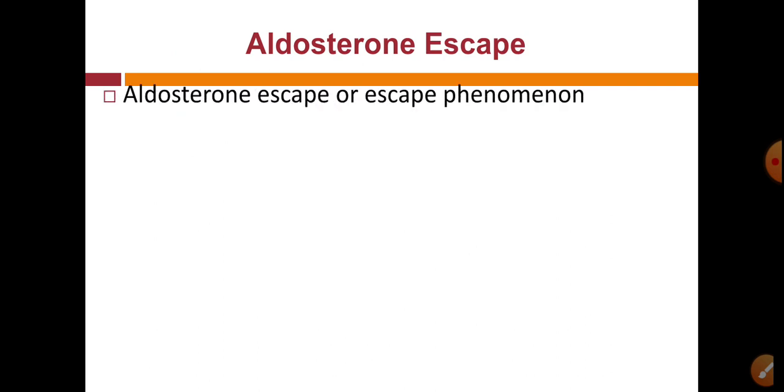So this is a most important phenomenon. It can be asked for one-liner, aldosterone escape phenomenon.